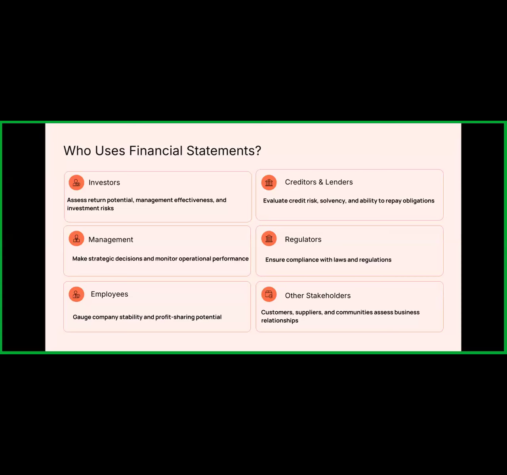Now the next one is the creditors and lenders. Some of the suppliers who supply the raw material to the organization, these are the creditors. So they also analyze the financial statements. If the company is constantly in a loss, they stop the supply of raw material to that organization, because they know their payment may get stuck for some period of time.